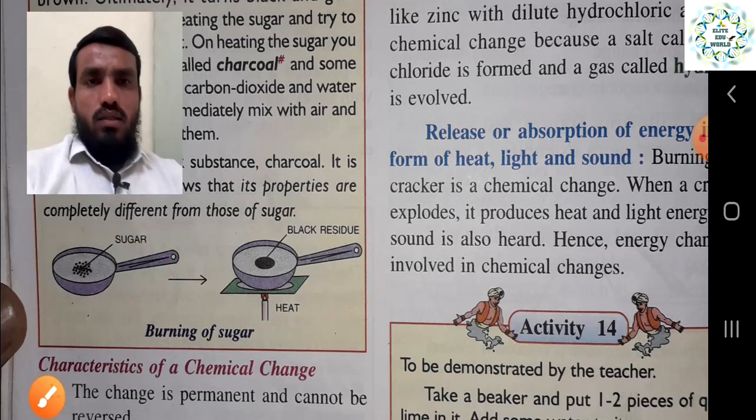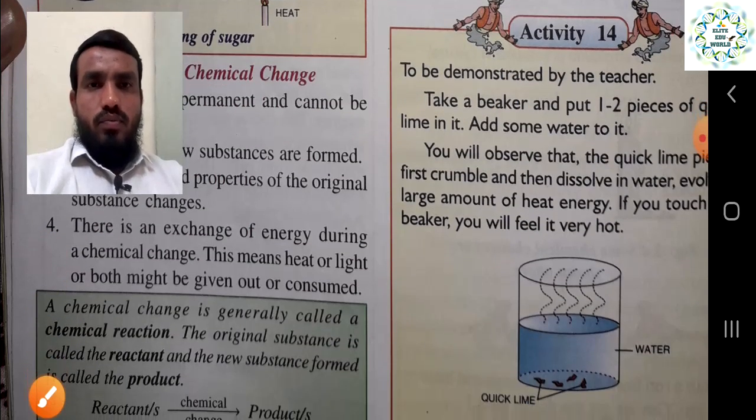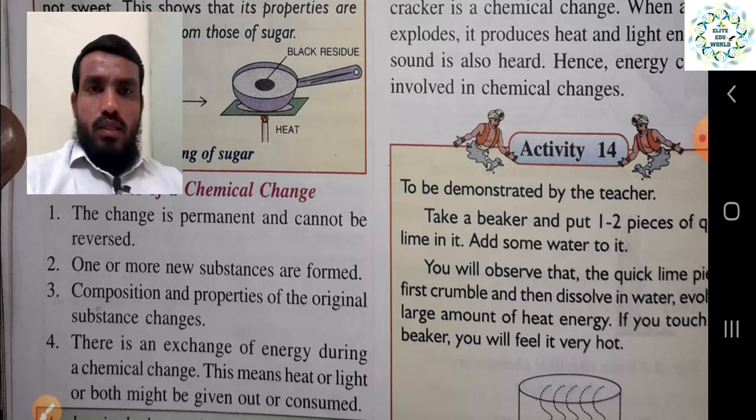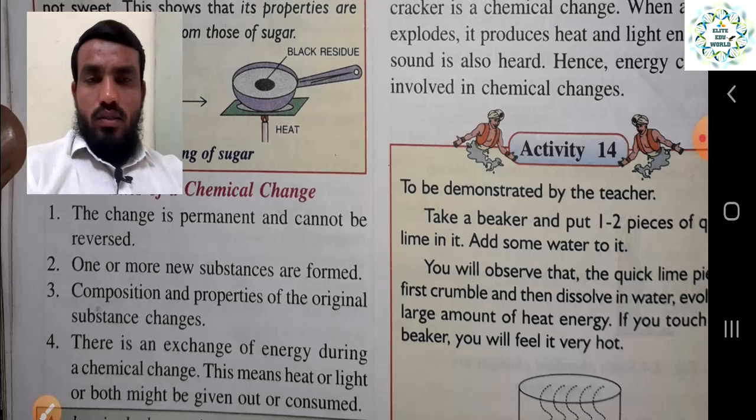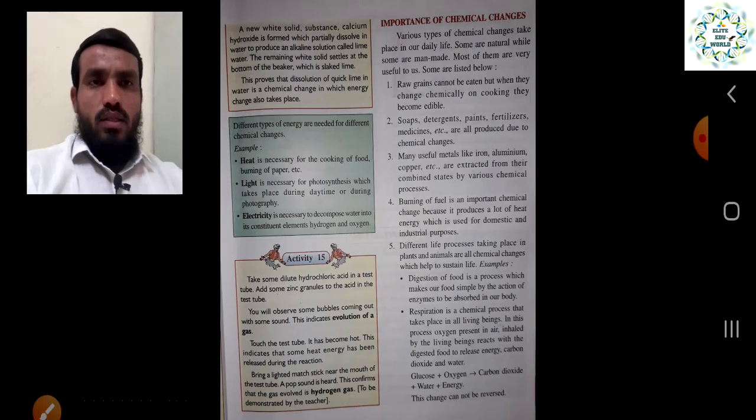Some characteristics we have already discussed: it is a permanent change, non-reversible, a new substance will form, the composition is totally different from the parents, and there is an exchange of gases or exchange of energy in the form of heat, light or sound. That is the criteria to decide whether it is a chemical change or not.